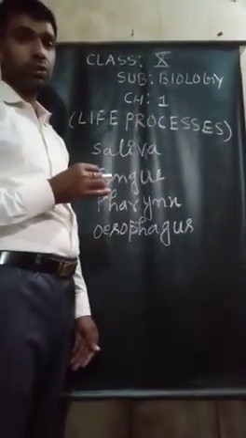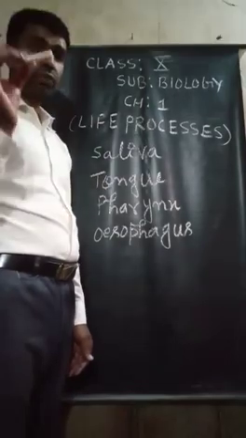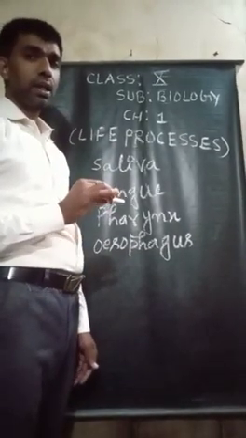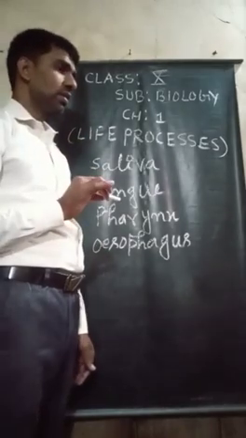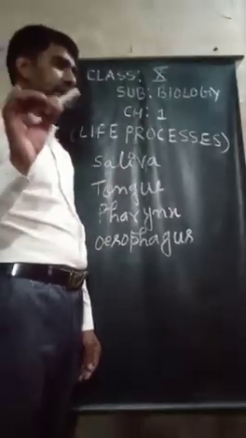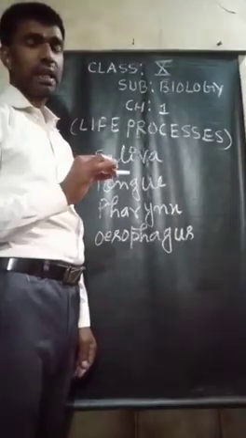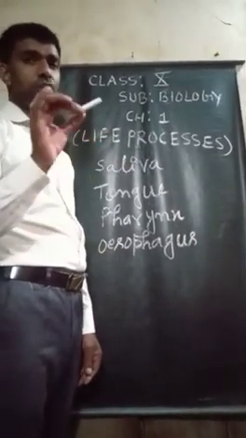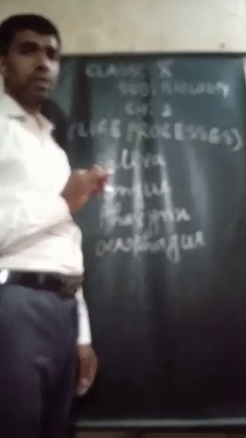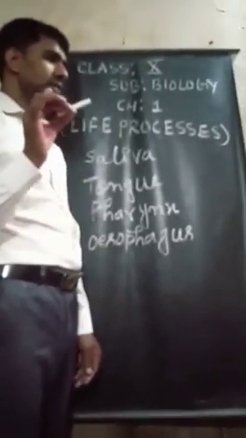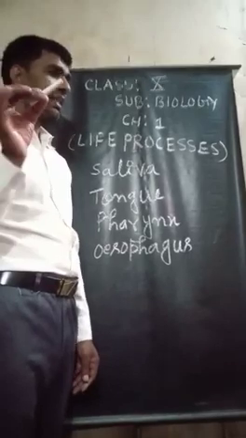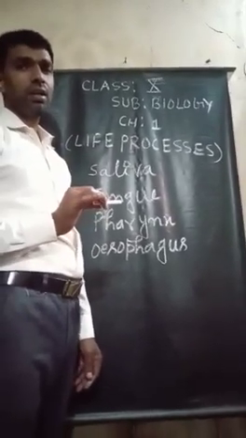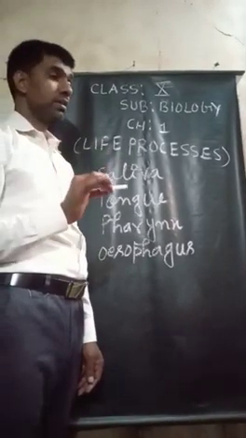So first you know about saliva. Saliva is a slightly alkaline fluid containing water, salt, mucus and enzymes. What enzymes does saliva contain?